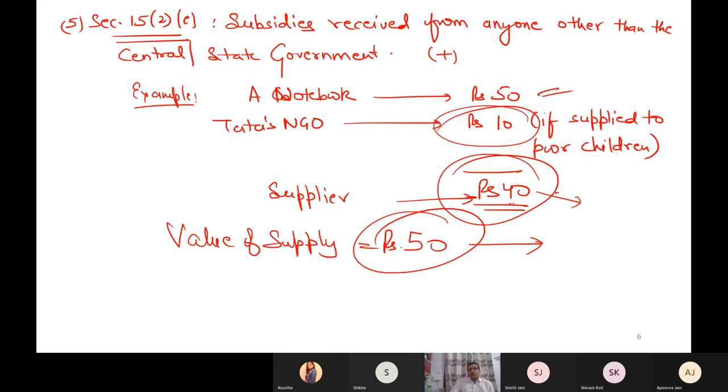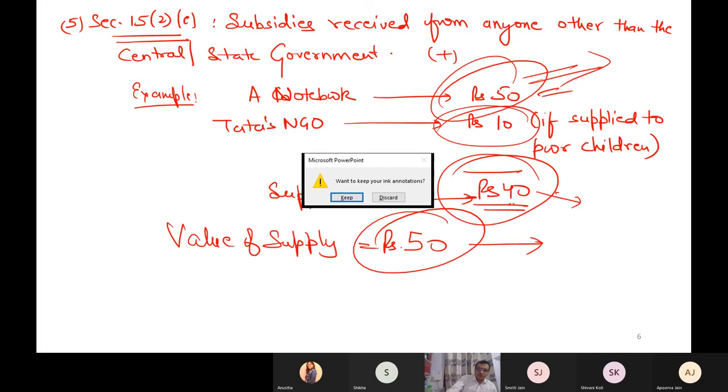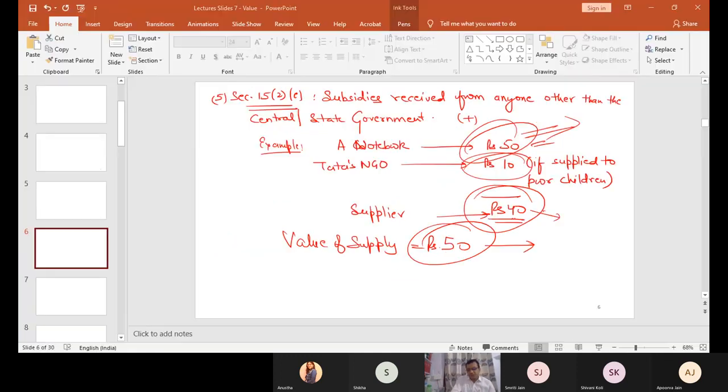So the amount which will go to the government will be equally distributed. This is what the intention is. So that is why I say that if subsidies have been received from the government, then you can deduct it to compute value of supply. But if received from any other person, don't deduct it. Add it if you have deducted, and then determine the value of supply. So in my case, the value of supply becomes 50,000. This is my section 15 subsection 2. Please raise your hand if this is clear.